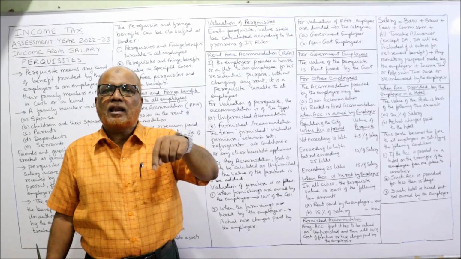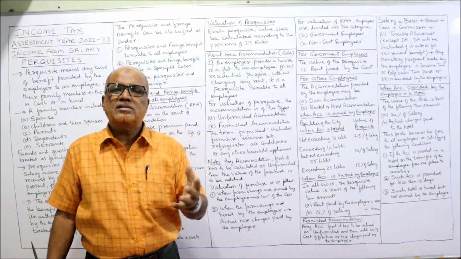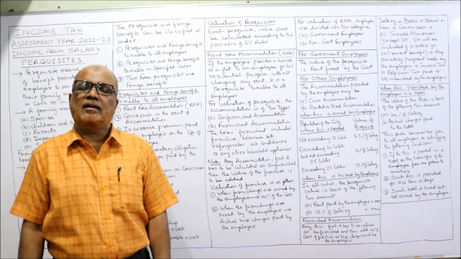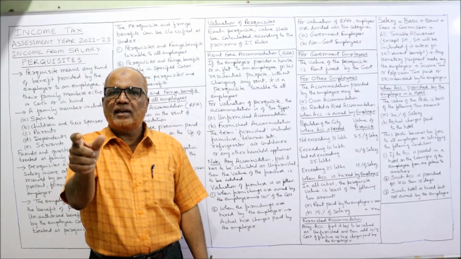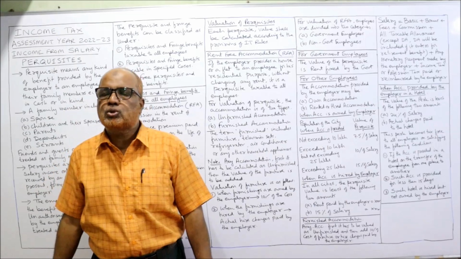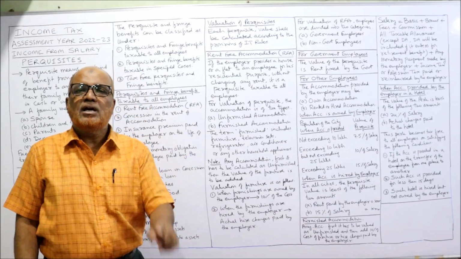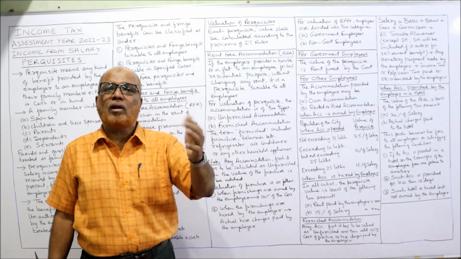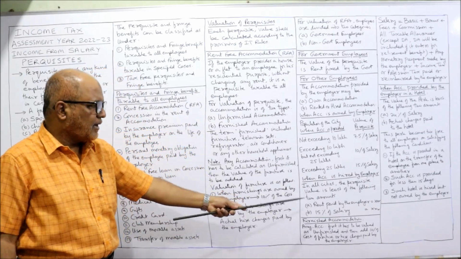In that case, the rent paid by the employer to the landlord is 30,000, or the second one is 15% of salary. Employee's salary we calculate, and 15% of that. Whichever is the least of these two, that is the value of the perquisite, if the accommodation is hired or rented by the company.